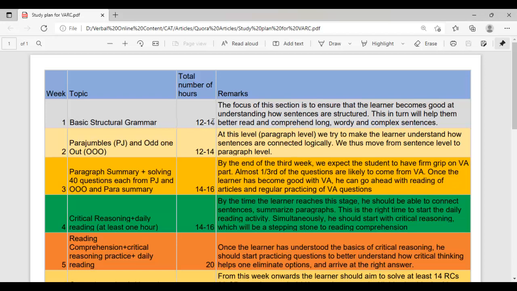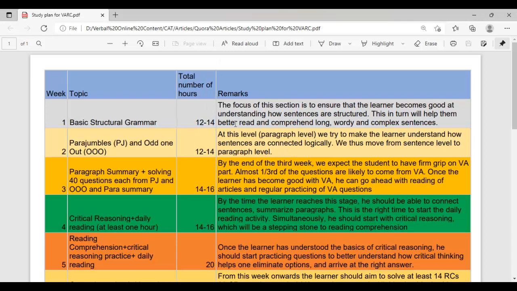But I would always suggest that you be consistent. Some amount of daily study is better than studying for, let's say, 2 days a week only. If you are running short of time, or if you are a working professional, rather than studying on weekends for 8 hours, you can just give 1 hour every alternate day.